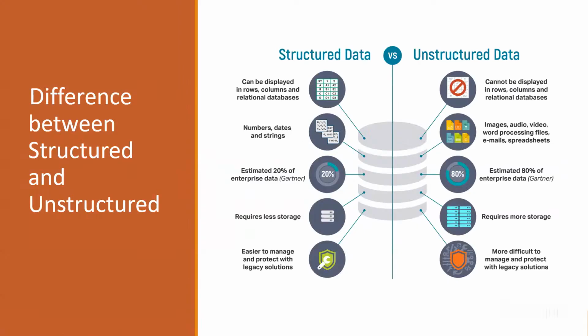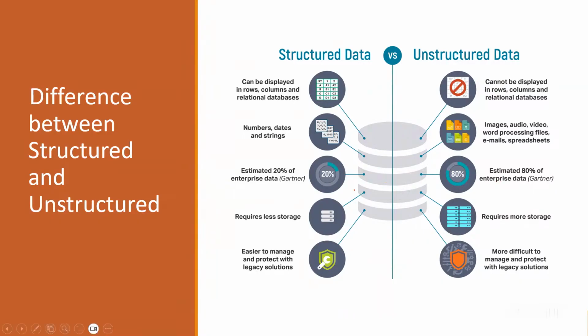If I want to tell you the difference between structured and unstructured data, simply put, structured data can be displayed in the form of rows and columns, in table format. Unstructured data cannot be displayed in rows and columns. Structured data contains general numbers and strings. Unstructured data contains images, audio, video, emails, and so on. As per the data, 20% of data was generated as structured data. Now in the world currently, 80% of data is being generated as unstructured data.